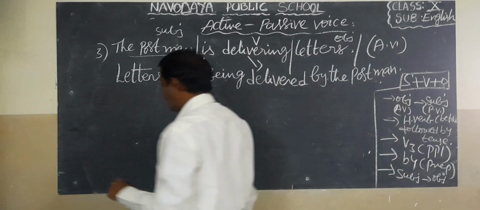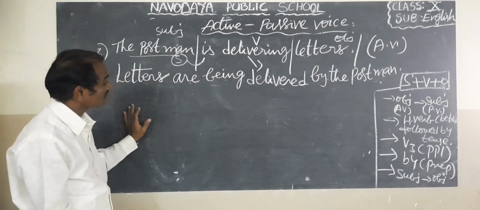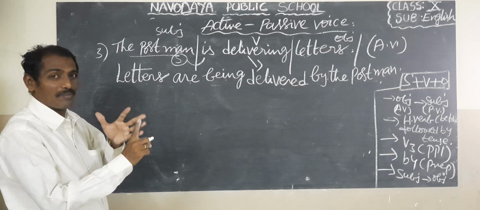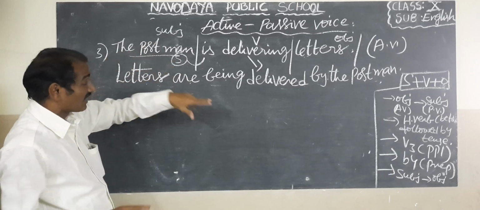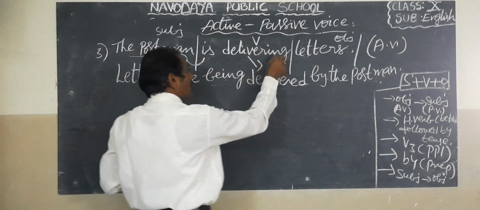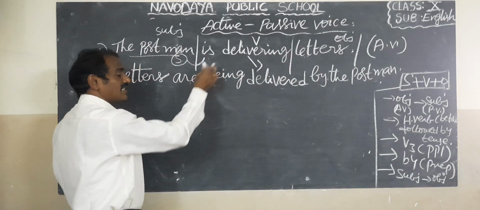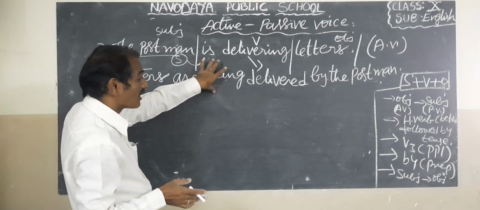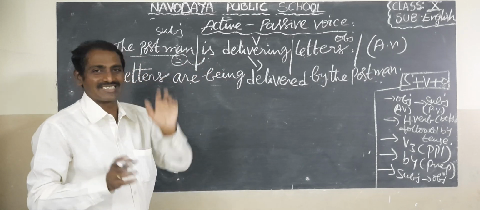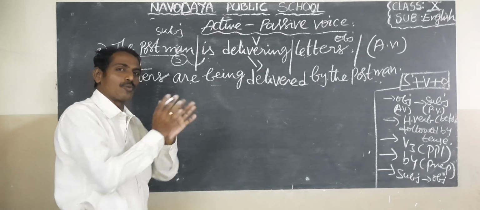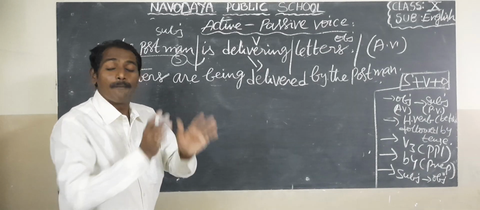Now children, once again I will explain. Continuous tense. Last time we completed present simple and past simple. Now this is present condition. How can you say it is present condition? The helping verb is "is" and the main verb is in the ing form. So this is present condition, so we should write the helping verbs also in the same tense. Don't change the tense, especially from present tense to past tense, in active and passive voice.